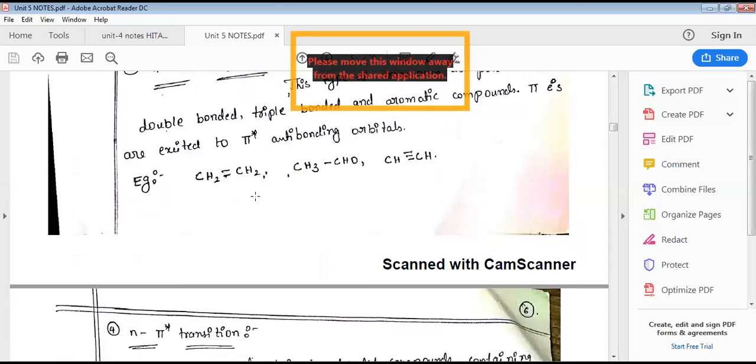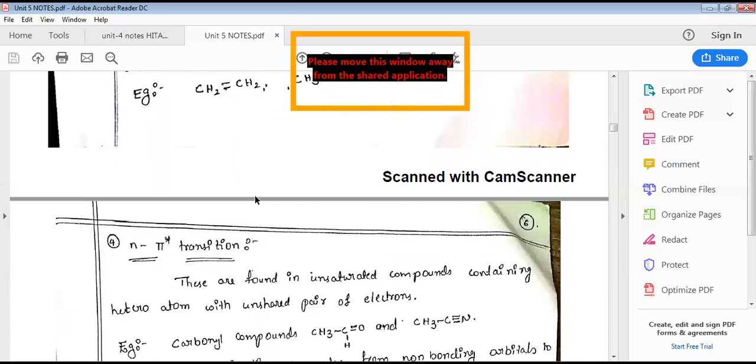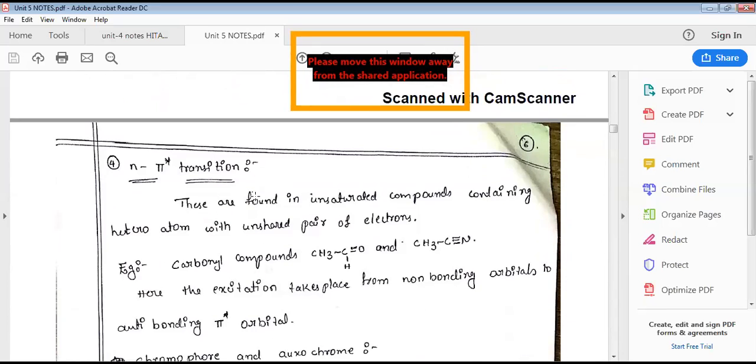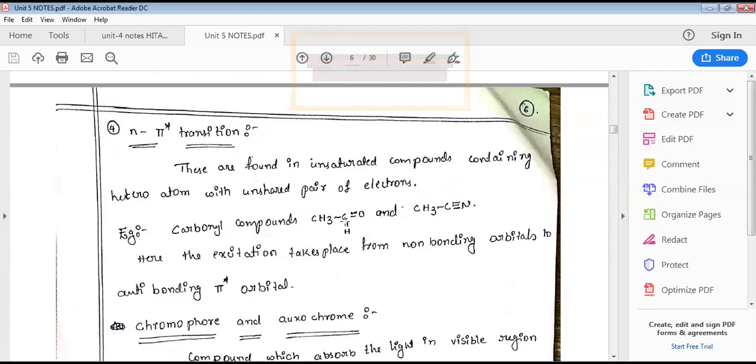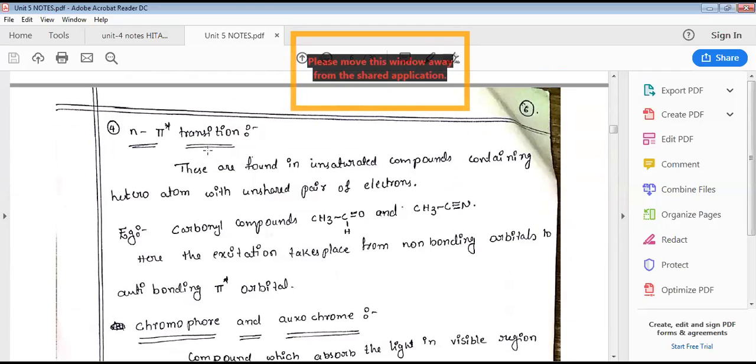The last is the least energetic transition, that is the N to pi star transition, where non-bonding electrons are excited into the pi star orbital. Non-bonding electrons are present only on a heteroatom. That's why we may take oxygen or nitrogen, and that should be in contact with a pi bond. That means a double or triple bond should be there. Heteroatom-containing double and triple bonded compounds are involved in this N to pi star transition. This is the least energetic transition.